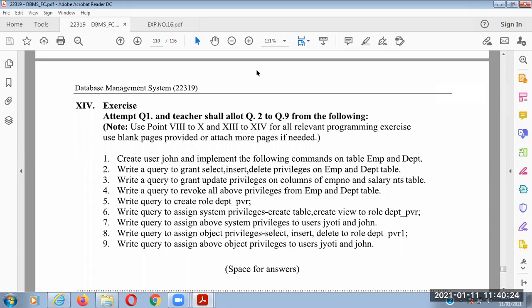काय असेल शंका तर विचारा. We have only 4 minutes. Sir, revoke statement एकदा सांगा.